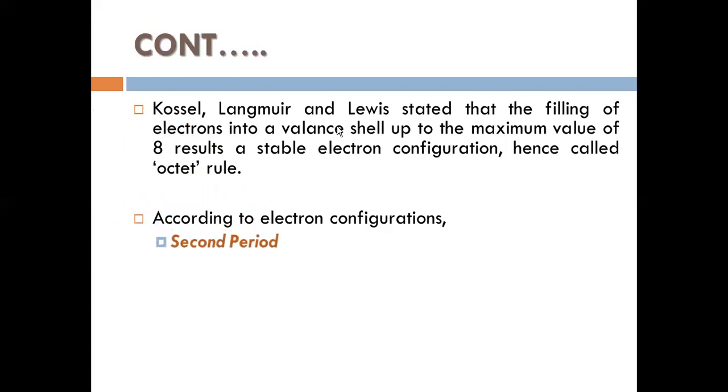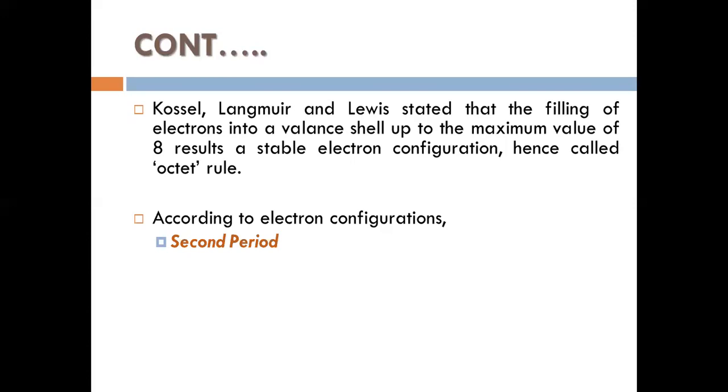The second period. What is meant by the second period, guys? Anyone? Two. The 2 is the second period. When you consider n equals 2, the number of shells is 2, so it is the second period.